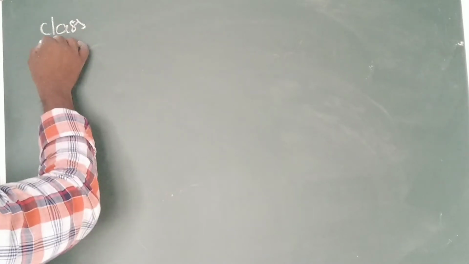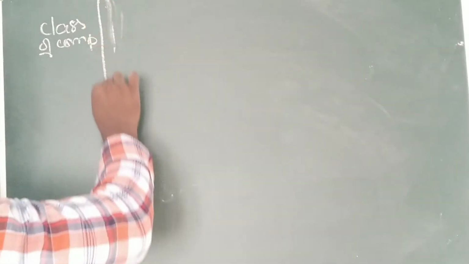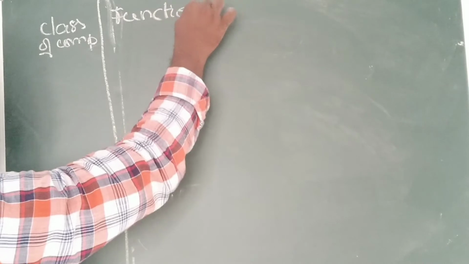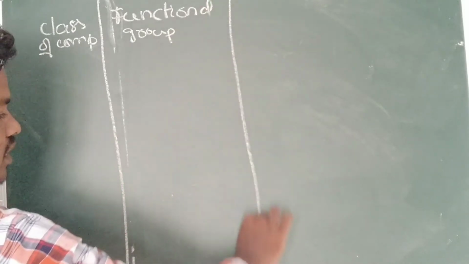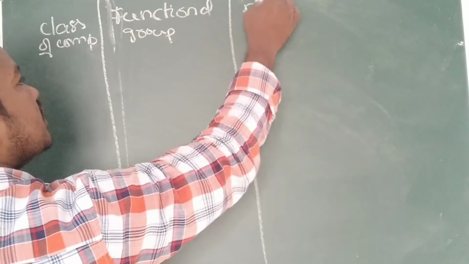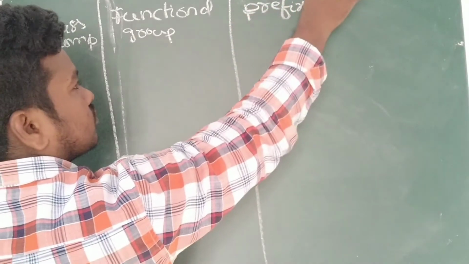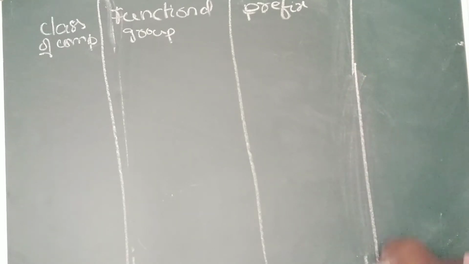We can name the columns: class of organic compounds, functional group, IUPAC prefix, IUPAC suffix.